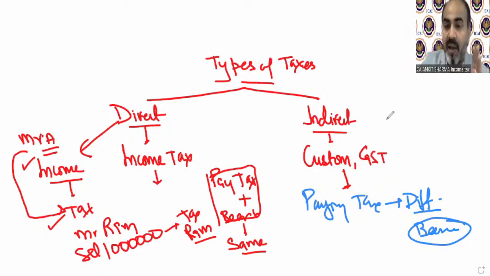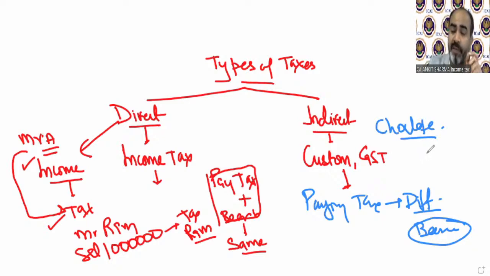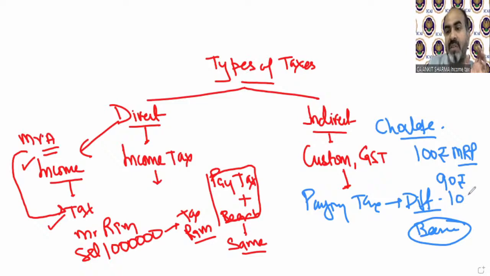How? Let's take an example. If you are going to buy a chocolate from a shopkeeper that is 100 rupees MRP. MRP means maximum retail price inclusive of all taxes. So in this 100 rupees, assume 90 rupees is the cost or selling price of chocolate and 10 rupees is the GST, the tax part.